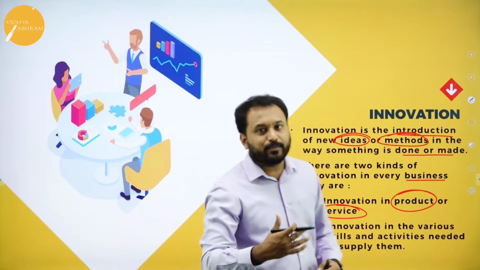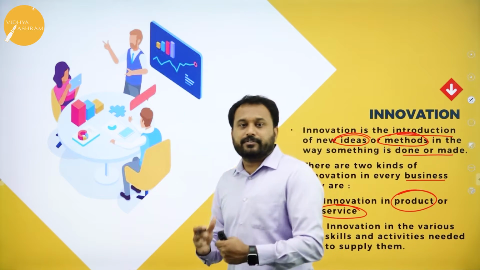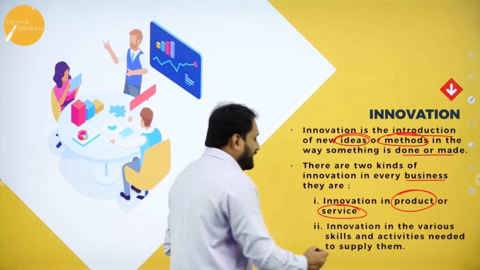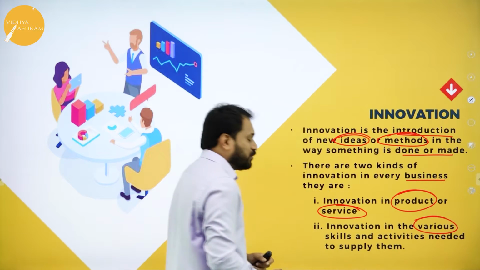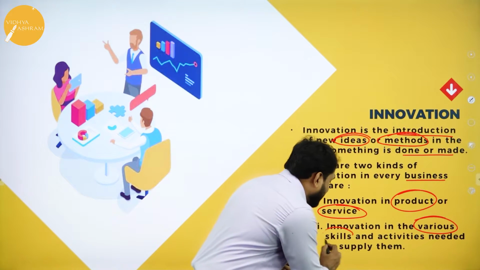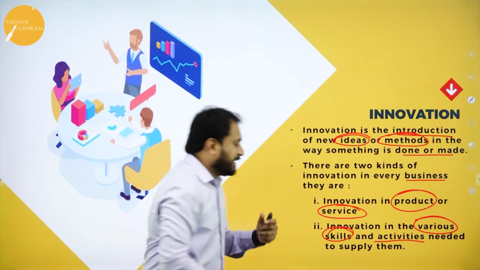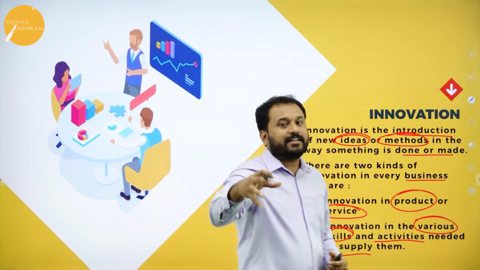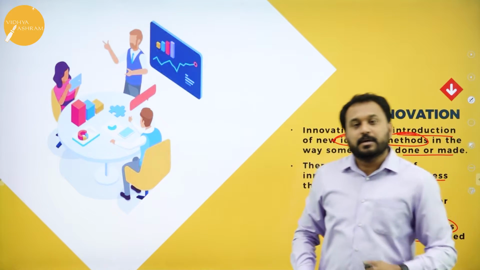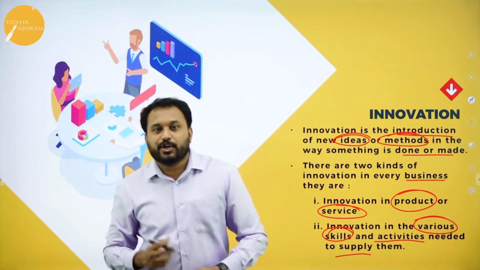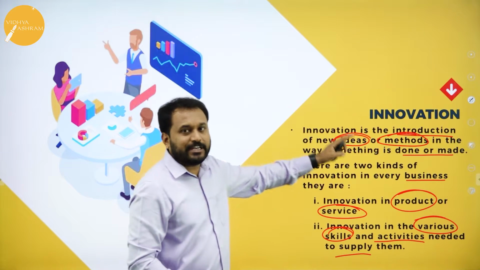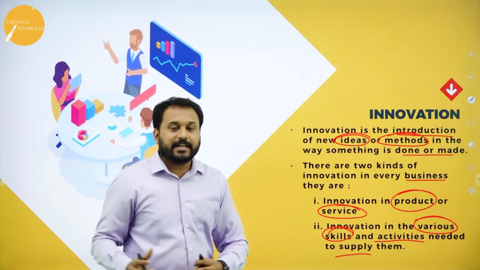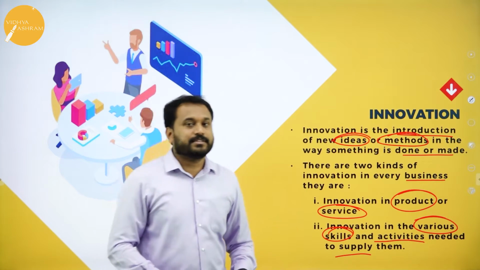How beautifully the products can be made, how beautifully the services can be given to the customers. And the next thing is innovation in the skills and activities needed to supply them. That is where exactly they need to cater it, how exactly they need to make it. That is what happens in innovation. So innovation is of two kinds. One is for the people, I told you, that is the skills and all. And the next one is the product and services.